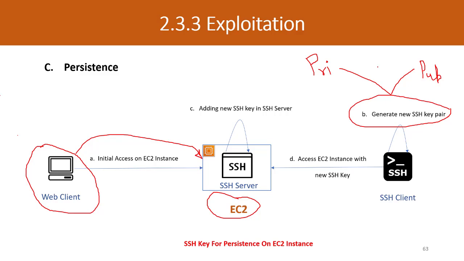Now, to create a backdoor by adding the SSH key, the attacker adds their public key to the authorized keys file of the SSH server of the EC2 instance, and now they can use their private key to access the EC2 instance. This is how they can create the backdoor. Once they add their public key to the authorized keys file, it will exist there until an administrator removes it from that file. So this is the best method for creating the backdoor.